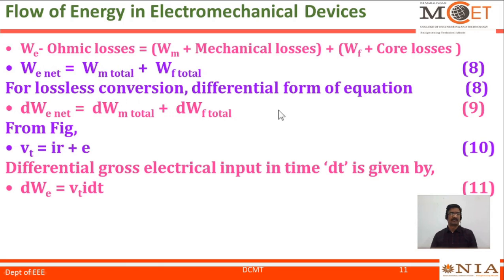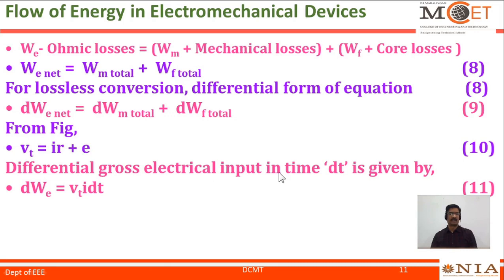For lossless conversion, the differential form of the equation is given in equation number 9. So dWe net is equal to dWm total plus dWf total. Referring to the previous energy flow diagrams, we can write the applied voltage at the input side as equal to IR plus the EMF induced, that is the reaction EMF.